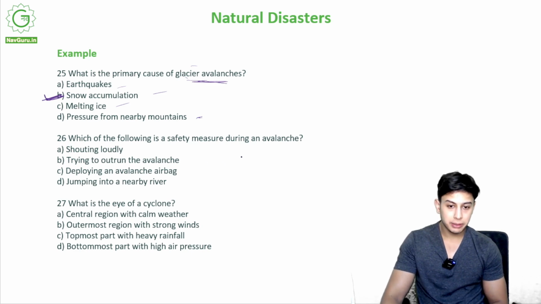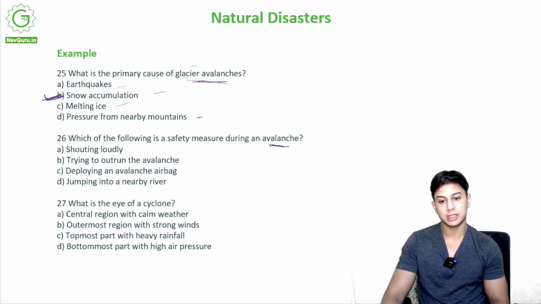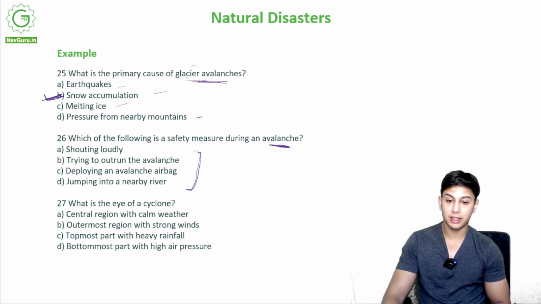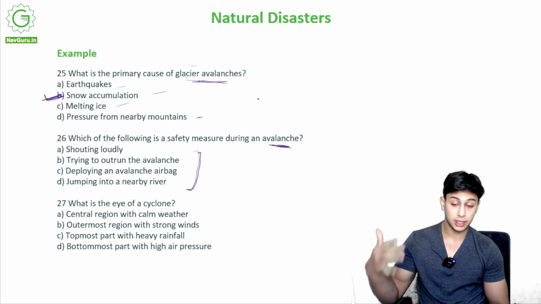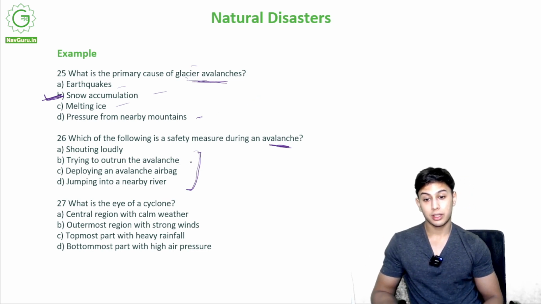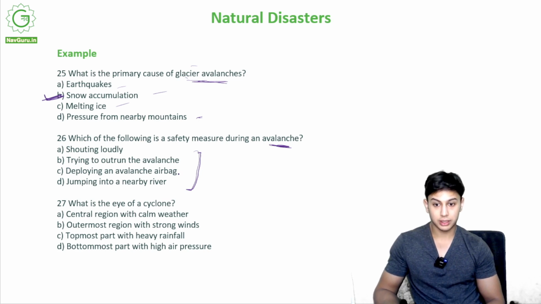Which of the following is a safety measure during an avalanche? Okay, so a safety measure: shouting loudly, trying to outrun the avalanche, deploying an avalanche airbag, or jumping into a nearby river. So out of these, which should I do to save myself from the avalanche? Okay, do I try to outrun the avalanche? I run against it, right? It is going with gravity. Do I try to outrun it? Do I deploy an avalanche airbag? Okay, do I jump into a nearby river? What do I do? It is option C. I deploy an airbag.